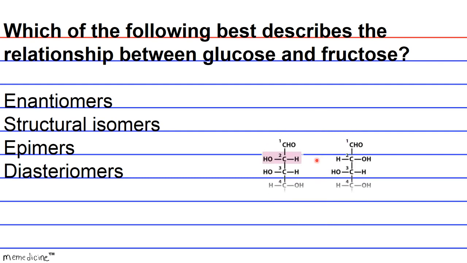And epimers are basically diastereomers that differ at one and only one stereocenter. So here we see that there's a flip in the configuration at carbon 2.